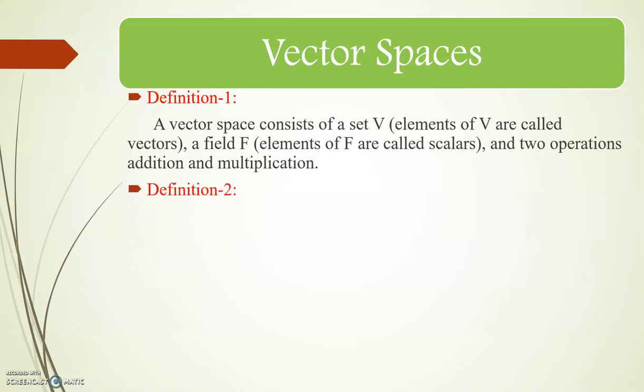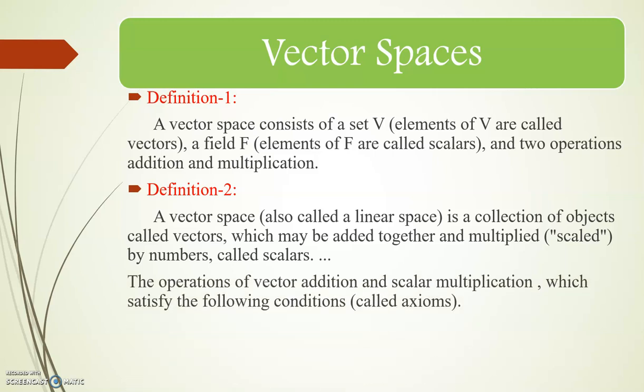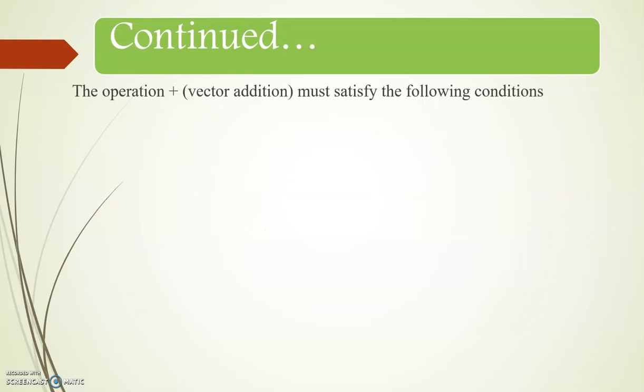Next, we are going to see definition 2. A vector space, also called a linear space, is a collection of objects called vectors, which may be added together and multiplied, that is scaled, by numbers called scalars. The operations of vector addition and scalar multiplication must satisfy the following conditions. These conditions are called the axioms. So we are going to see the axioms of the vector space.